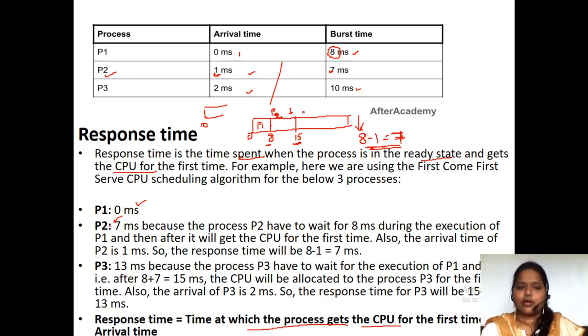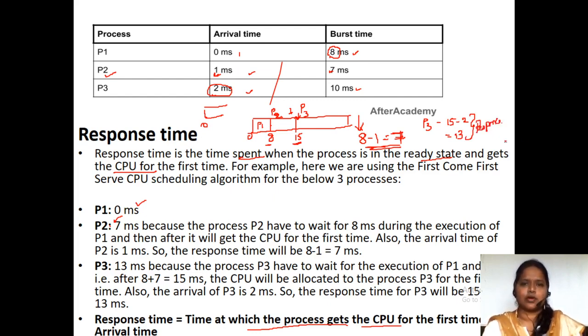Fine. So now at 15 milliseconds, we have given the task to process P3. So at what time did process P3 get the CPU? At 15 milliseconds process P3 got the CPU. And what is the arrival time of process P3? It is 2 milliseconds. 15 minus 2 equals 13 milliseconds, which is the response time of process P3. Got it? I hope you understood it.